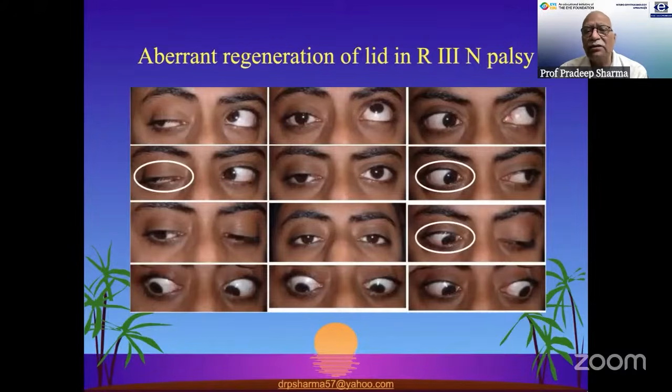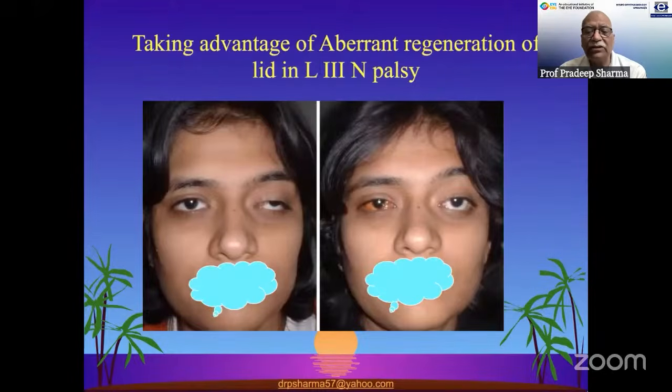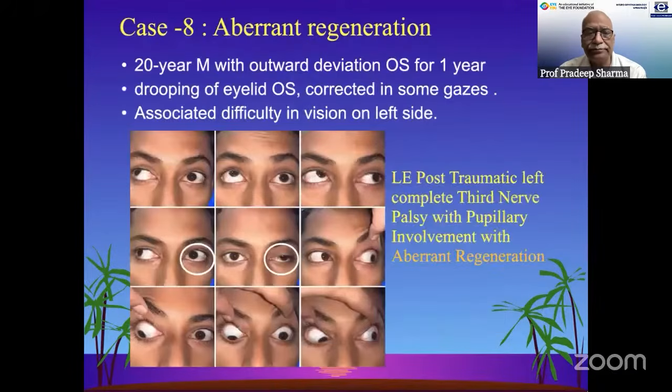Aberrant regeneration requires a different management, and in these third nerve palsies, we have to look at each case individually. Some cases like this particular individual have no exotropia in the primary position. The aberrant problem is only of the lid. So this case only needs counseling, and we may not do any squint procedure in these cases. But cases in which there is an exotropia, it's worthwhile to operate on the contralateral eye to take advantage of the aberrant innervation to correct the ptosis in addition to the squint.